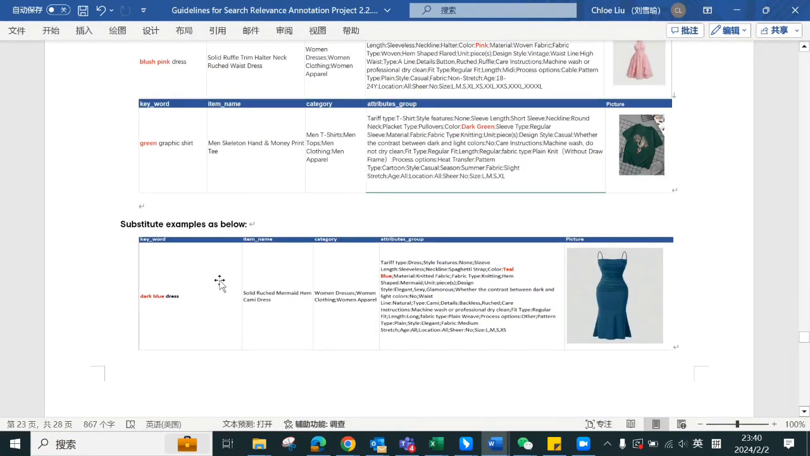And next one, when we will mark it as substitute, for example, the keyword is dark blue dress, and the product here is teal blue. Okay, so they are all specific color, and they don't match. So under this circumstance, we need to mark it as substitute. The products are correct, but color are totally different. Under this circumstance, we need to mark it as substitute.